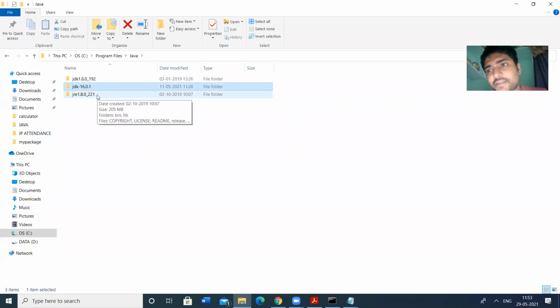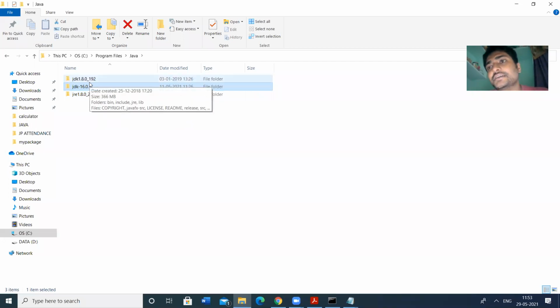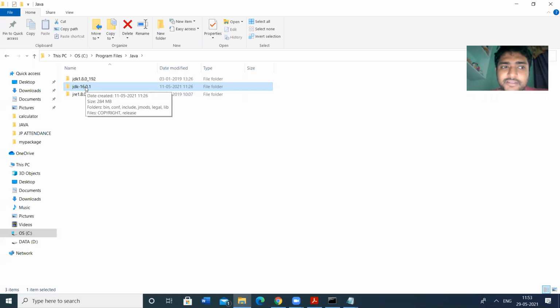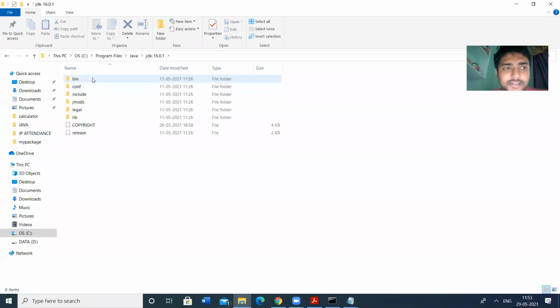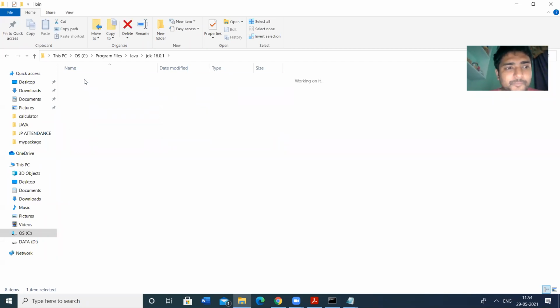So available Java versions can be installed, and Java files can be placed here in the Java folder. Now I am using the latest version, JDK 16. Click on that. We have so many subfolders: bin, configuration, include, jmods, legal, lib, library. Click on the bin.